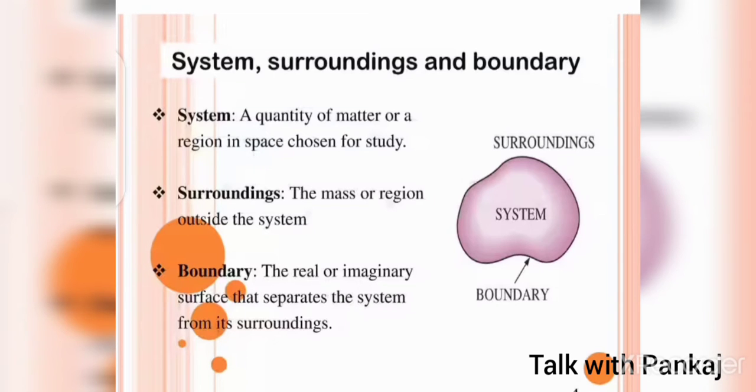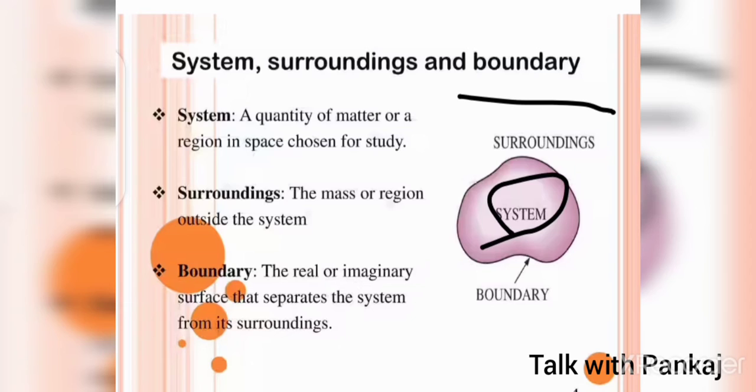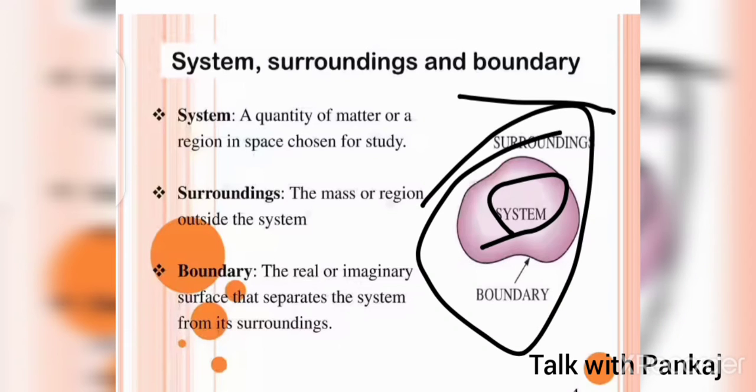So friends, let's see. System, surrounding and boundary are the three basic parts that make up thermodynamics. System: a quantity of matter or a region in space chosen for study is called the system. This is the system, friends, and the mass or region outside the system is called the surrounding, and the real or imaginary surface that separates the system from its surrounding is called the boundary.